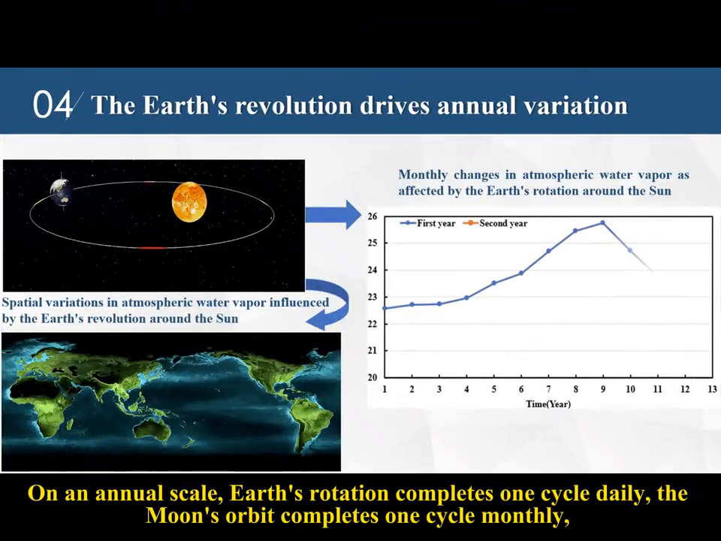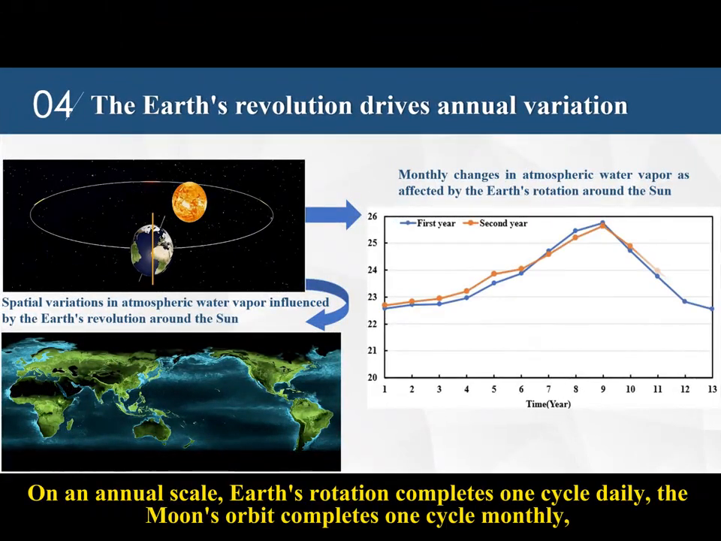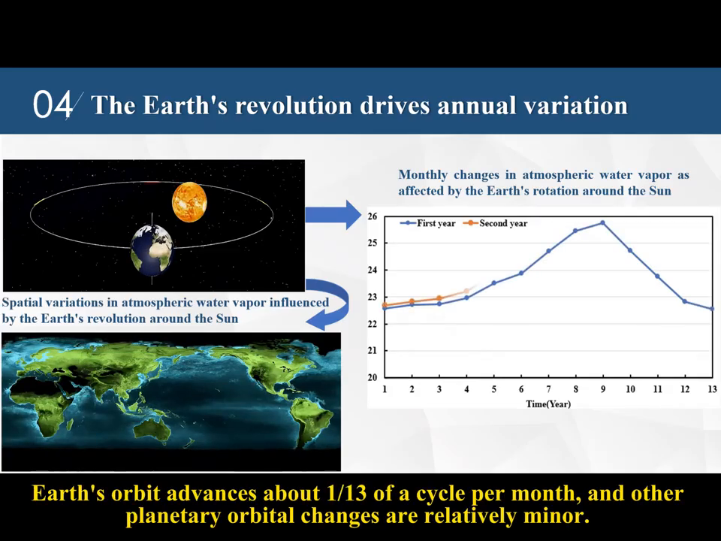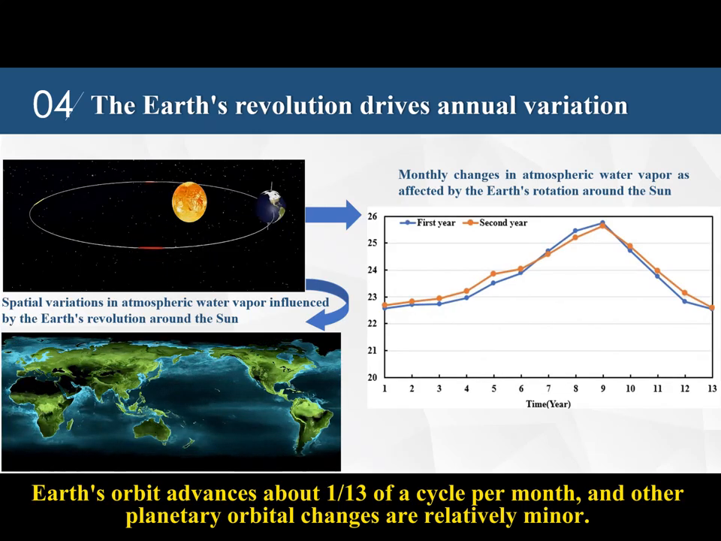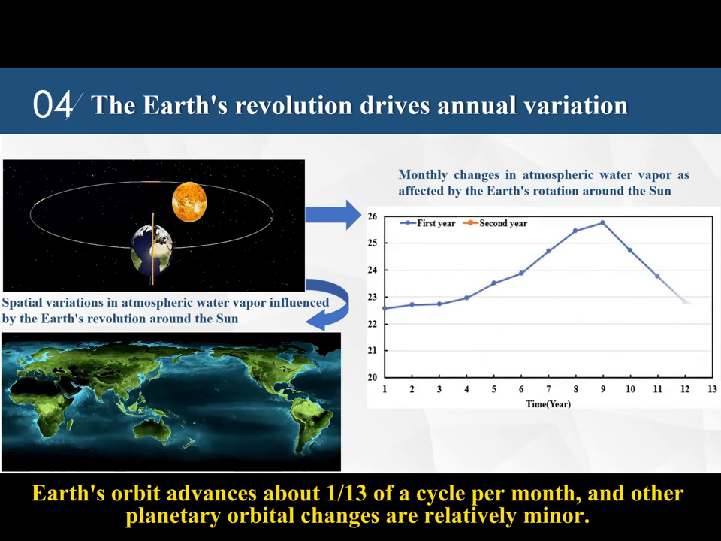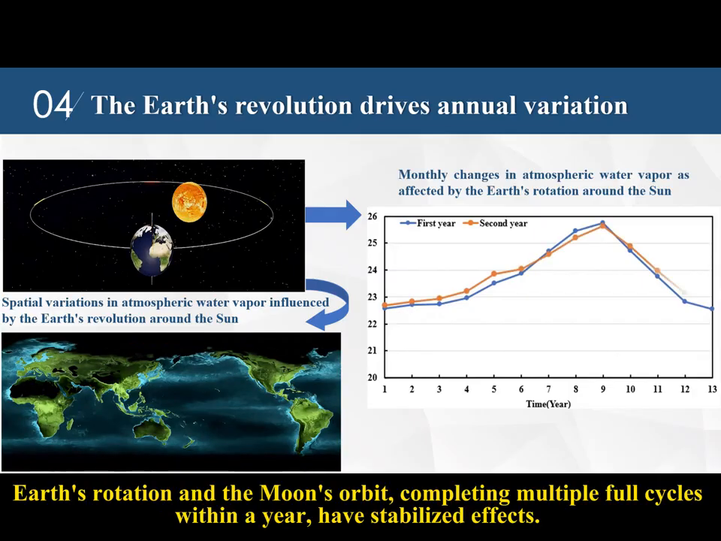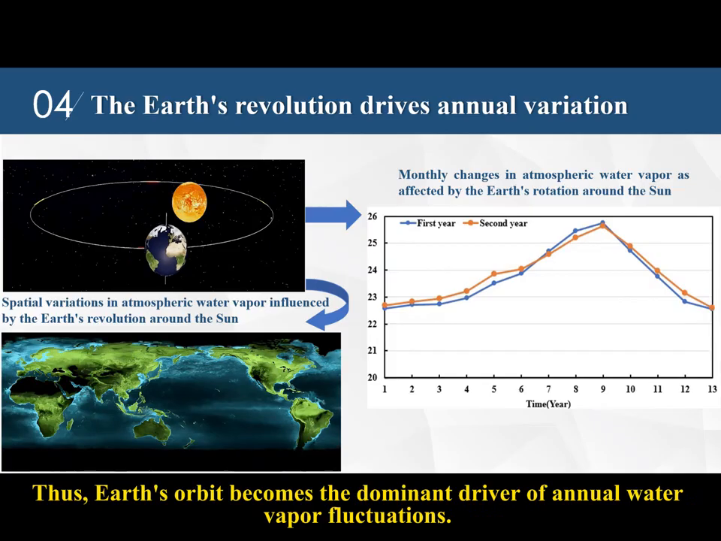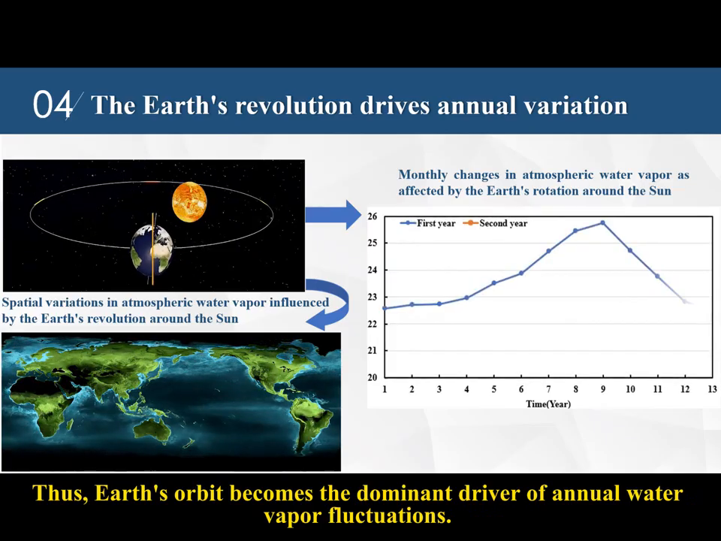On an annual scale, Earth's rotation completes one cycle daily. The Moon's orbit completes one cycle monthly. Earth's orbit advances about 1/13th of a cycle per month, and other planetary orbital changes are relatively minor. Earth's rotation and the Moon's orbit, completing multiple full cycles within a year, have stabilized effects. Thus, Earth's orbit becomes the dominant driver of annual water vapor fluctuations.